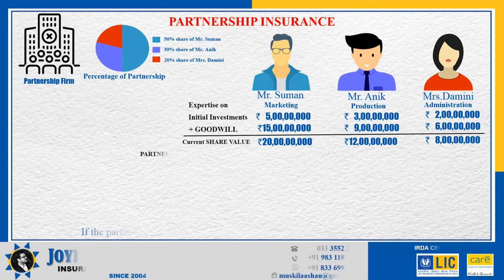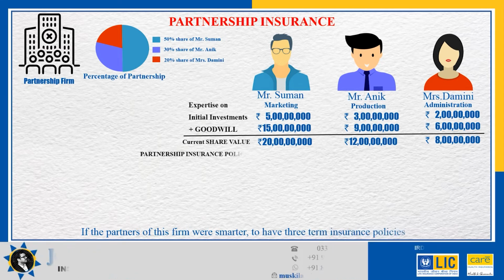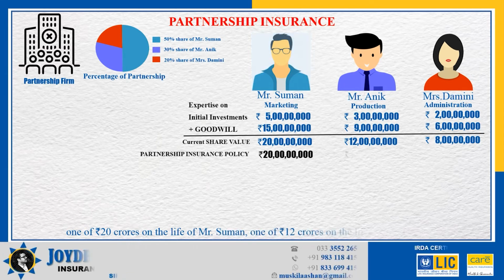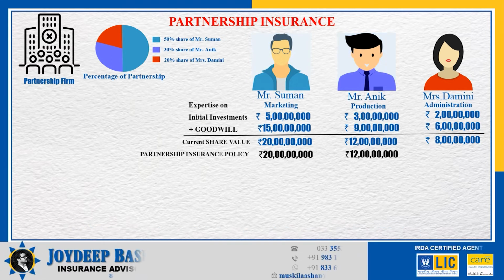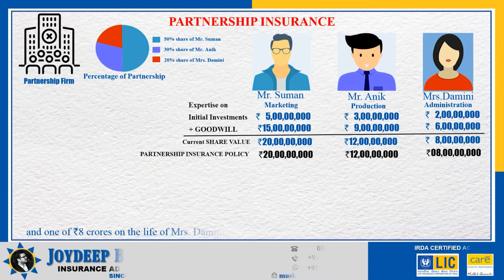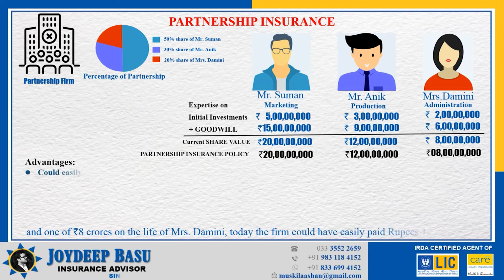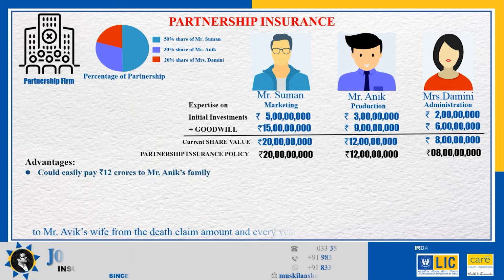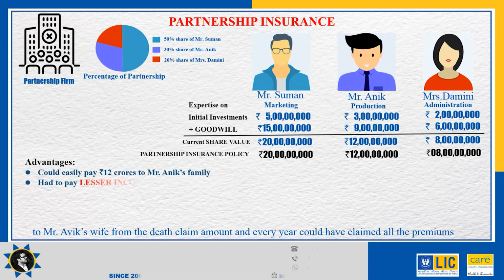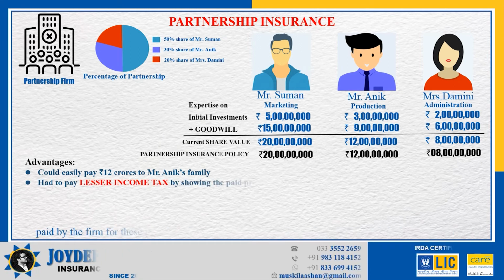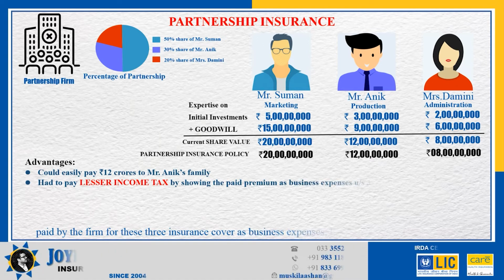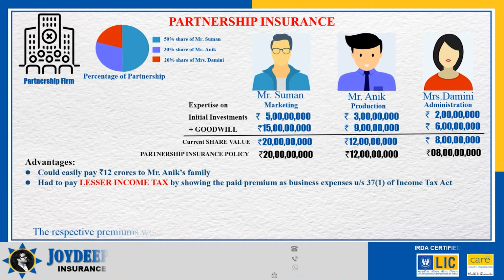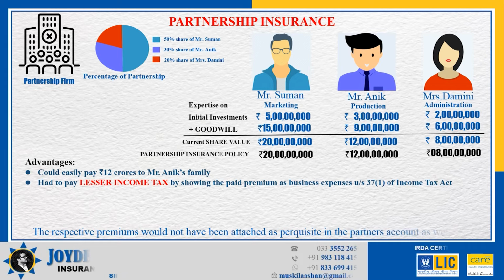If the partners of this firm were smarter, to have 3 term insurance policies, one of rupees 20 crores on the life of Mr. Suman, one of rupees 12 crores on the life of Mr. Anik and one of rupees 8 crores on the life of Mrs. Damani, today the firm could have easily paid rupees 12 crores to Mr. Anik's wife from the death claim amount, and every year could have claimed all the premiums paid by the firm for these 3 insurance covers, as business expenses, under Section 37(1) of Income Tax Act. The respective premiums would not have been attached as perquisite in the partner's account as well.